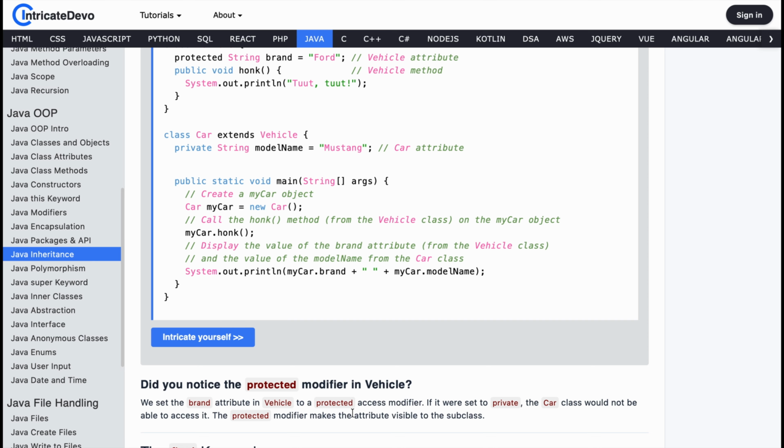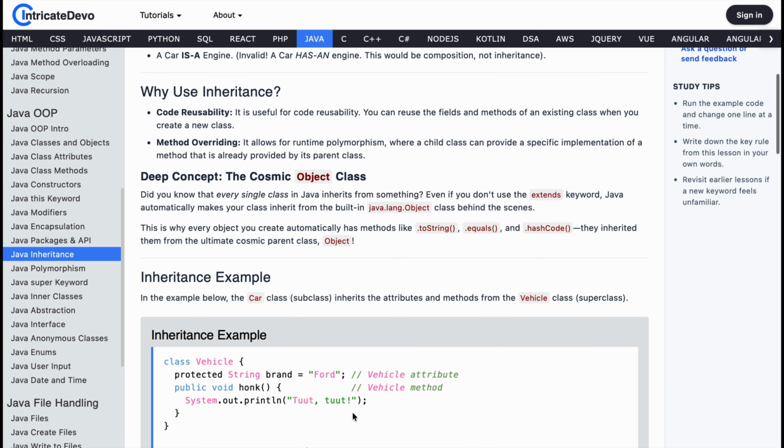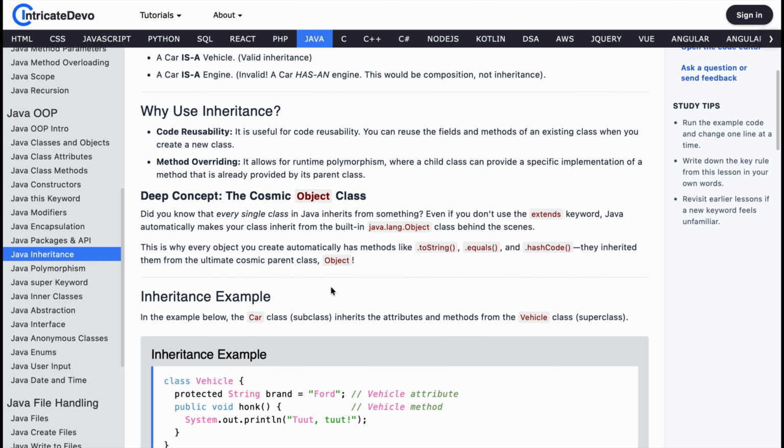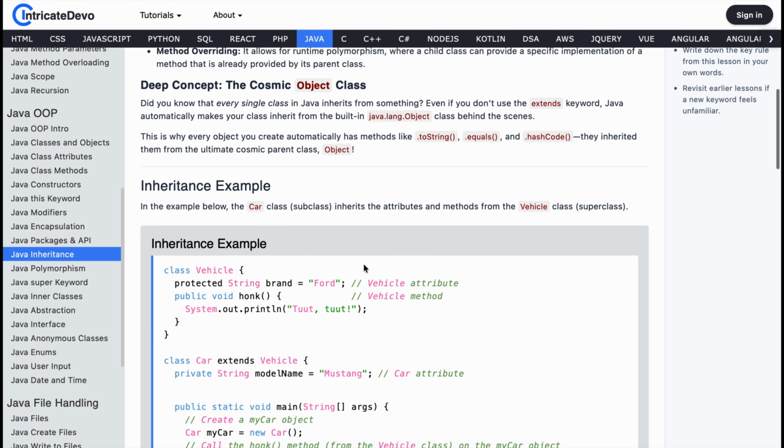Now here's a mind-blowing Java fact. Every single class in Java inherits from something, even if you don't write extends. Java secretly makes your class inherit from java.lang.Object. That's the ultimate parent class in Java. That's why every object automatically gets methods like toString, equals, and hashCode. Java gives these powers to every object by default. That's honestly one of the coolest hidden things in Java.